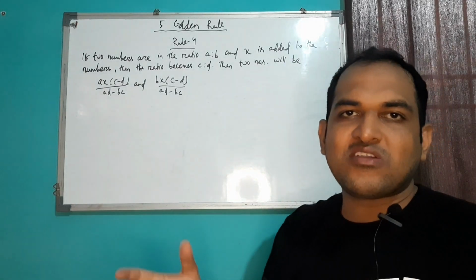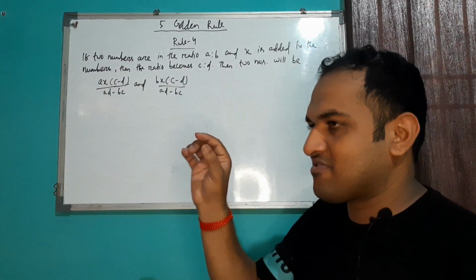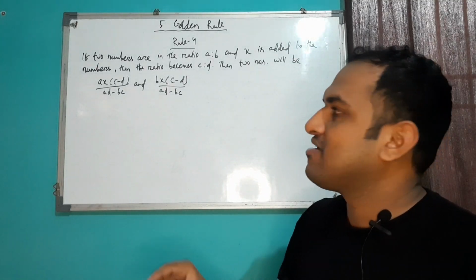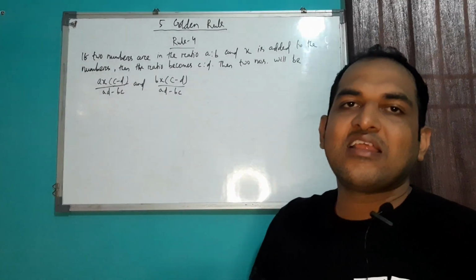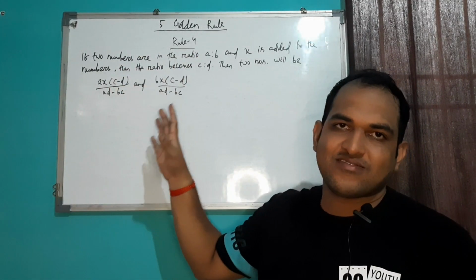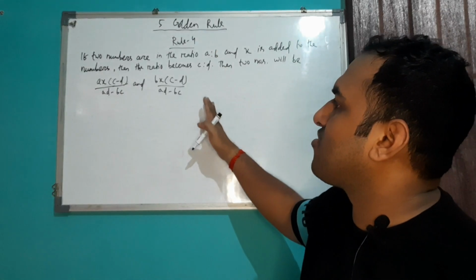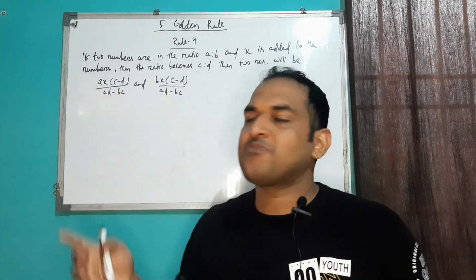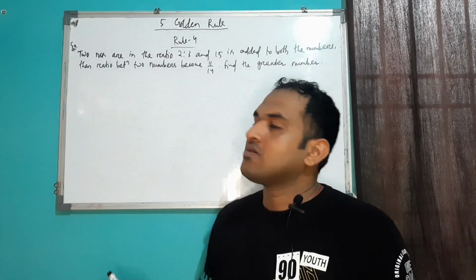This formula may look a little difficult to you, but if you write it down with pen and paper, then you can draw a relationship between all the formulas. Okay, so this is rule number 4. Now I'll show you one more example from this particular rule number 4.